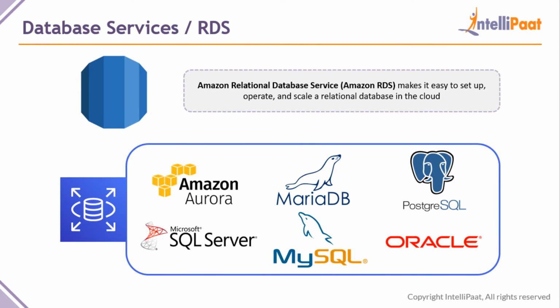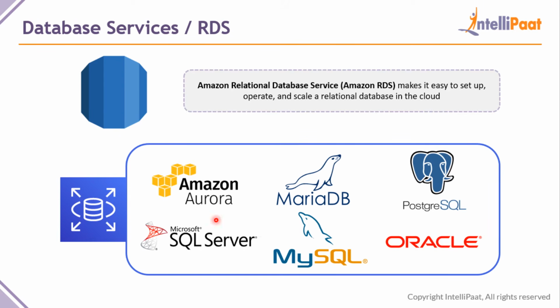The next service is RDS. It is a relational database service. So this service provides you access to relational databases which are hosted on AWS. So you can see there are 6 different database engine options. One is Amazon Aurora, one is MariaDB, one is PostgreSQL, one is Microsoft SQL Server, then MySQL and Oracle database.